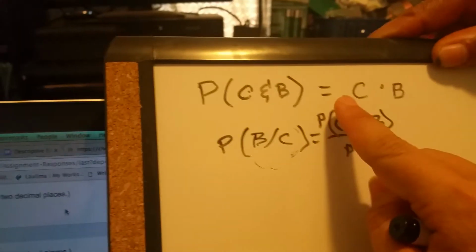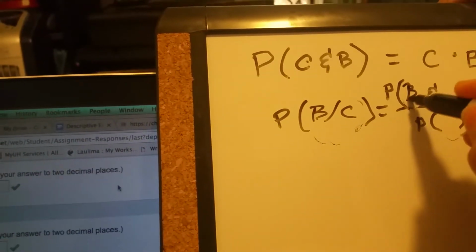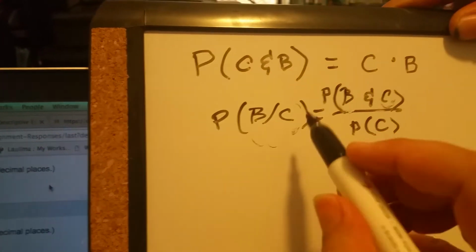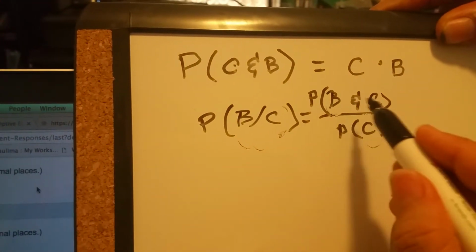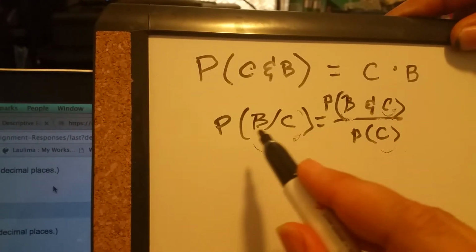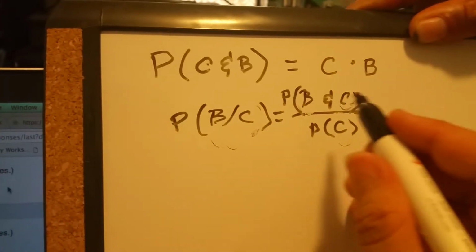B given C. We'll just switch these now. Just going from the information that we do know. Let's go with that. Because we're just finding out what C and B is. This is not going to change whether it says C and B or B and C. This is going to make a difference, though. We need to go off of the information that we do have to be able to get that.